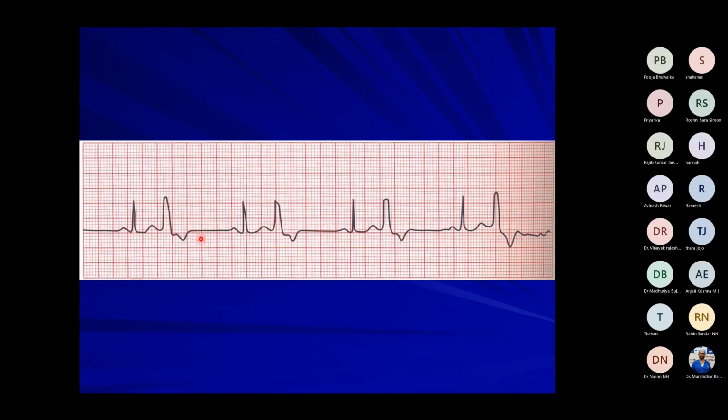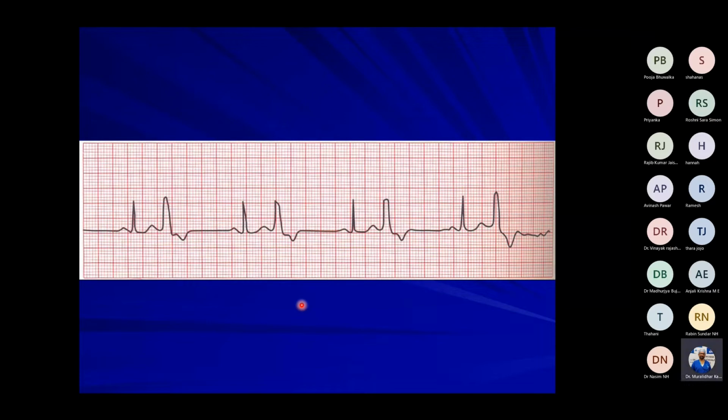It's a broad complex ectopic beat. Yes, sir, this is a ventricular ectopic. Ventricular ectopic. Is it bigeminy? Yes, sir, it is ventricular bigeminy, because every second beat is ectopic, so it's a ventricular bigeminy.